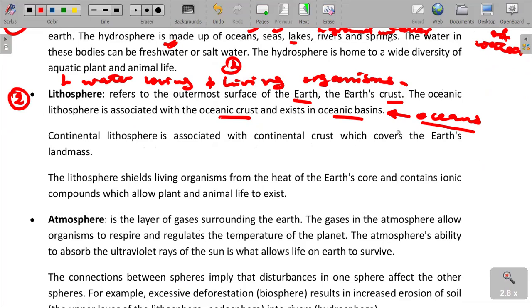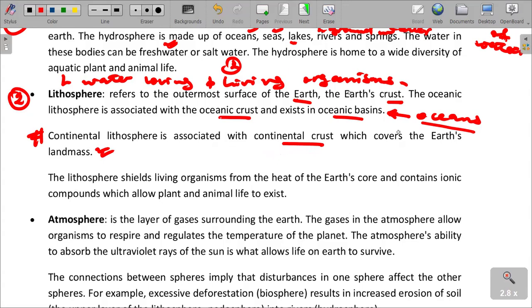We have got continental lithosphere. Continental lithosphere is associated with continental crust, which covers the Earth's landmass. For those of you who also do geography, the Earth was once a supercontinent.